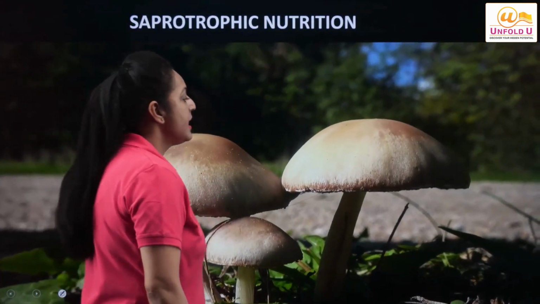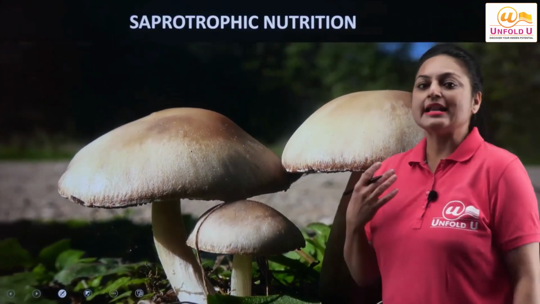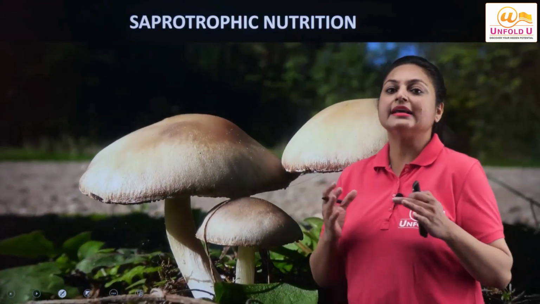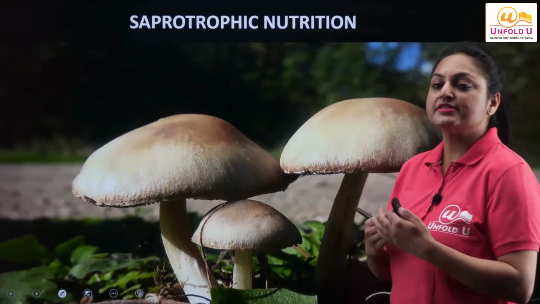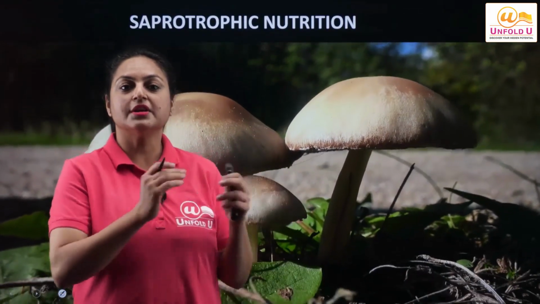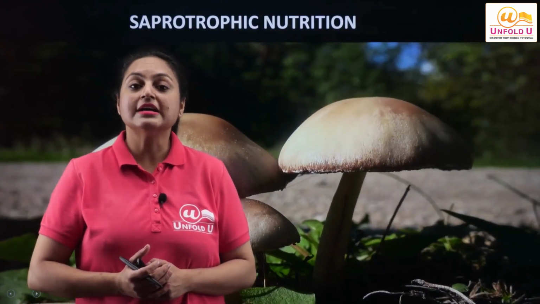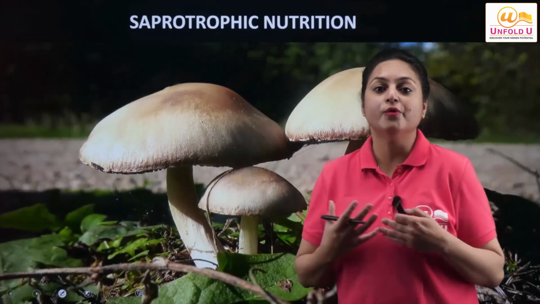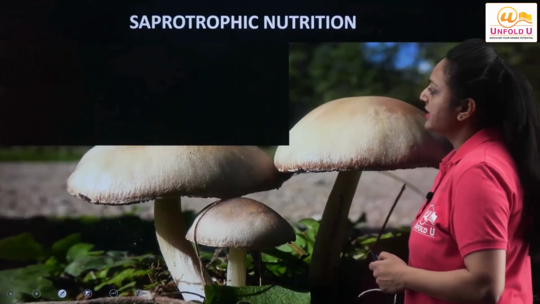Coming on to the next thing, that is saprophytic nutrition. In the saprophytic mode of nutrition, the organism feeds on dead and decaying matter. Wherever there is dead and decaying matter, you will see fungus grows very quickly. You must have seen fungus growing on rotten bread. If you give the bread a little moisture and warmth, fungus grows very quickly. Why? Because fungus is a saprophyte. Saprophytes are those organisms which make their own food by feeding on dead and decaying organic matter, okay?